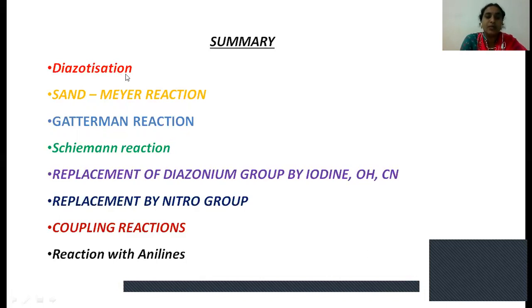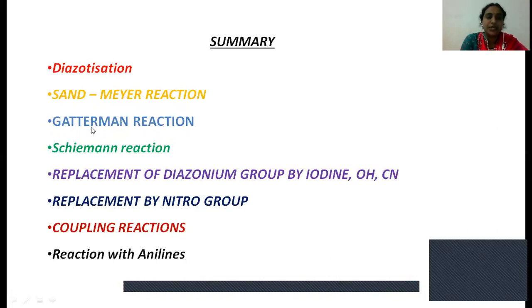We have also discussed the mechanism of diazotization. The next reaction is the Sandmeyer reaction, in which benzene diazonium chloride reacts with cuprous chloride or cuprous bromide and produces chlorobenzene as well as bromobenzene.